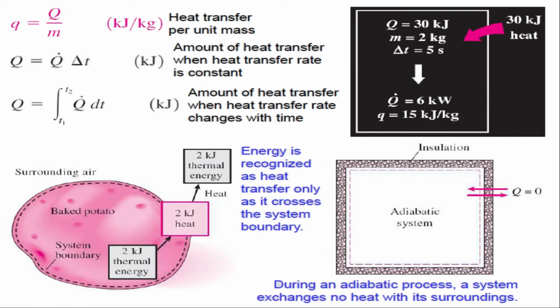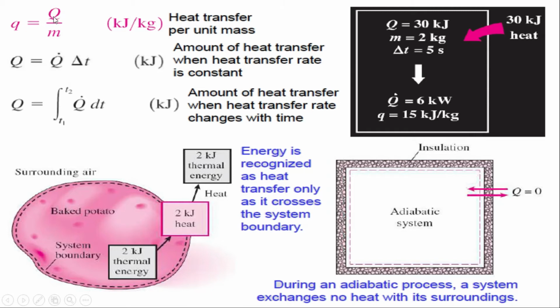So here normally what we do, we define the heat by Q. Capital Q will be equal to the heat, and we will have the unit of joule or kilojoule. I can rewrite like this. If I divide this Q by mass, you'll get the specific energy, which is equal to heat transfer per unit mass. So capital Q will show you the heat, and the small q will show you the heat transfer per unit mass, or the specific one.